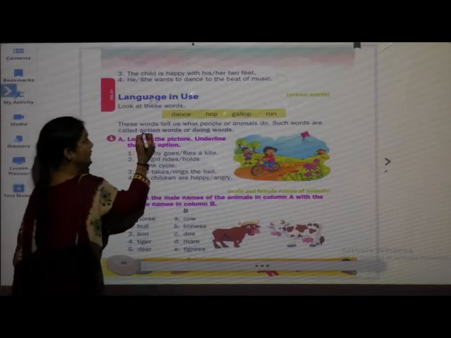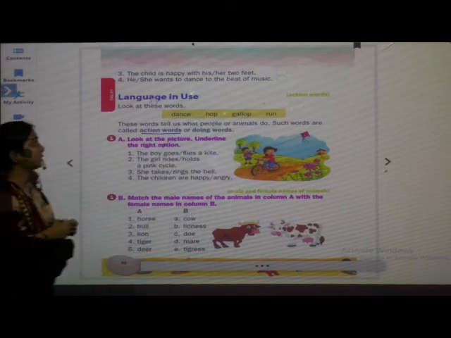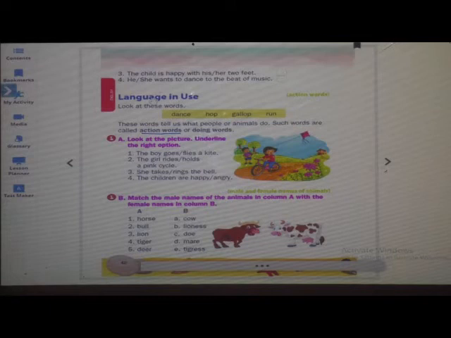See now, action words: dance, hop, gallop, run. These all are action words. These words tell us what people or animals do. Such words are called action words or doing words.